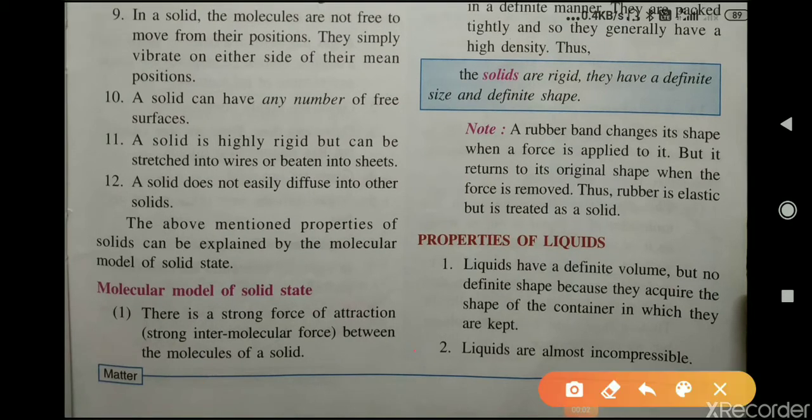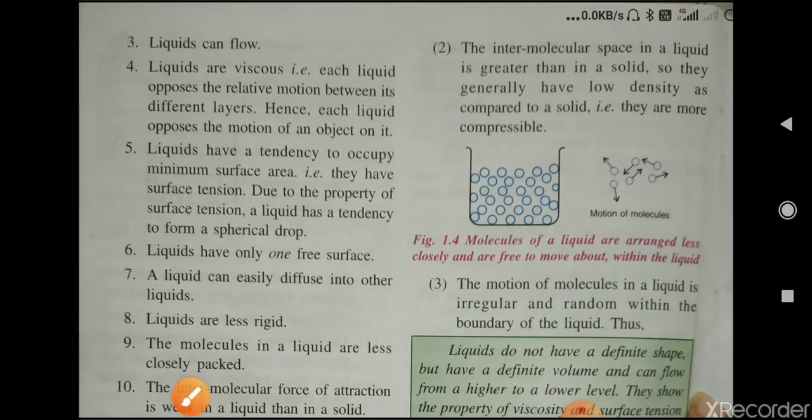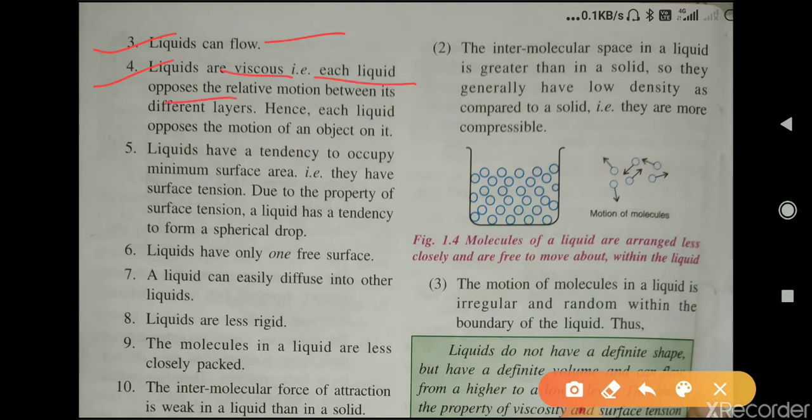Second, liquids are almost incompressible. They can be compressed more than solids, but they are nearly incompressible. Third, liquids can flow. Fourth, liquids are viscous, that is, each liquid opposes a relative motion between its different layers, meaning the different layers of a liquid oppose each other. Hence, each liquid opposes the motion of an object on it.